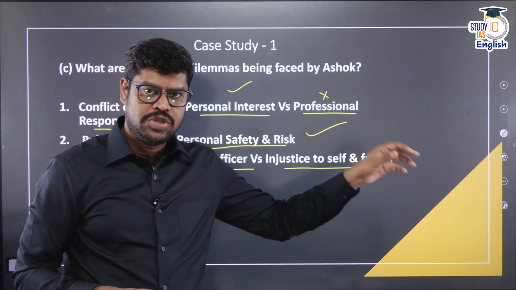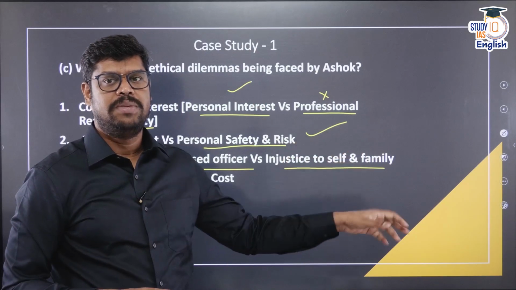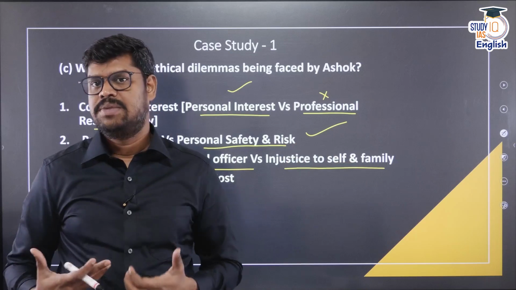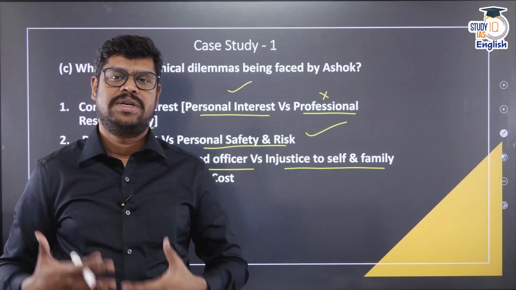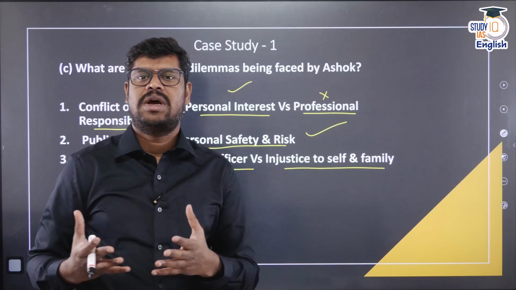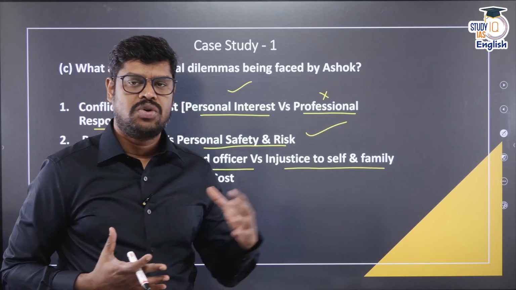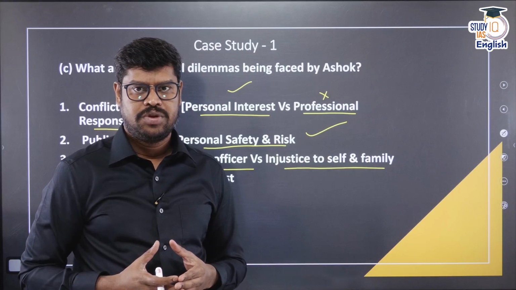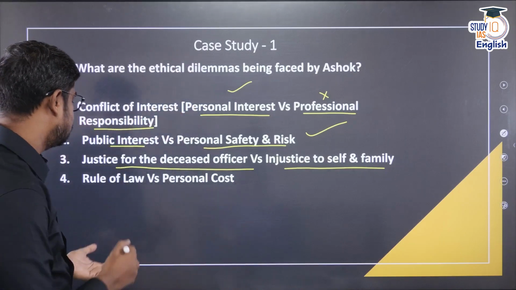But if he is trying to ensure justice to him and to his family members, there may be injustice that may be caused to him. There can be certain personal loss as well. That is again a major concern. So, whether I will act on my own personal interest or for the interest of others. So, that is the next major concern.